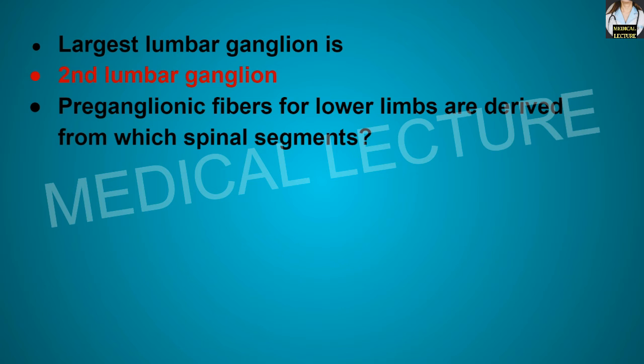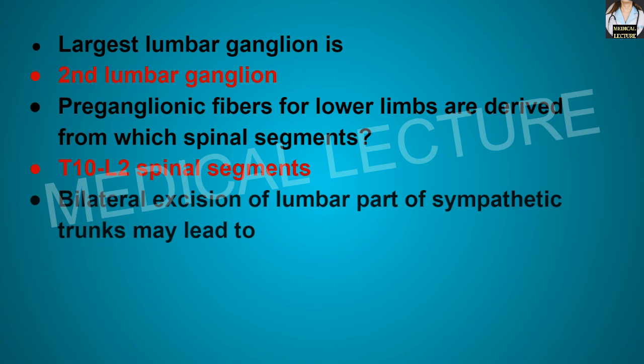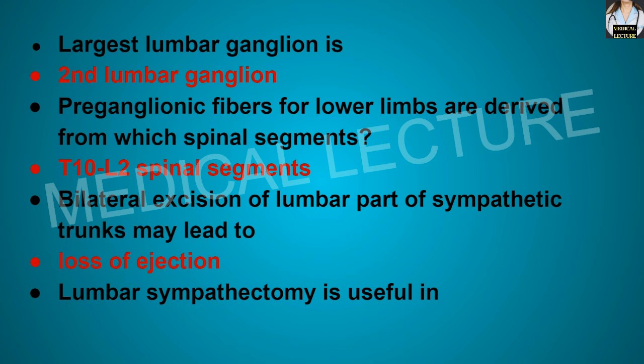Preganglionic fibers for the lower limbs are derived from which spinal segment? They are derived from the T10 to L2 spinal segment. Bilateral excision of lumbar part of sympathetic trunks may lead to loss of ejaculation. Lumbar sympathectomy is useful in vasospastic disorders of the lower limbs.